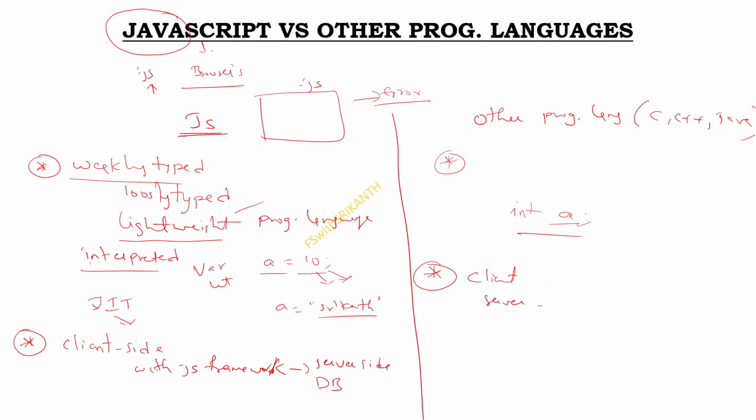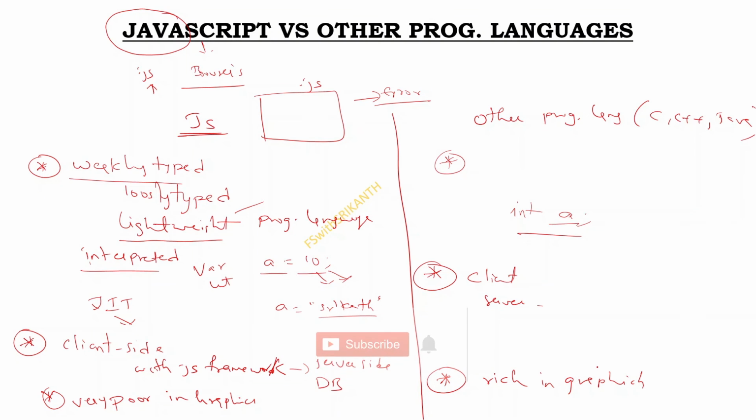And everyone knows that JavaScript is very poor in graphics. It is very poor, but other languages are very rich. Why are they rich? Because these other programming languages fundamentally provide graphics libraries, functions and modules. So they are very rich in graphics.